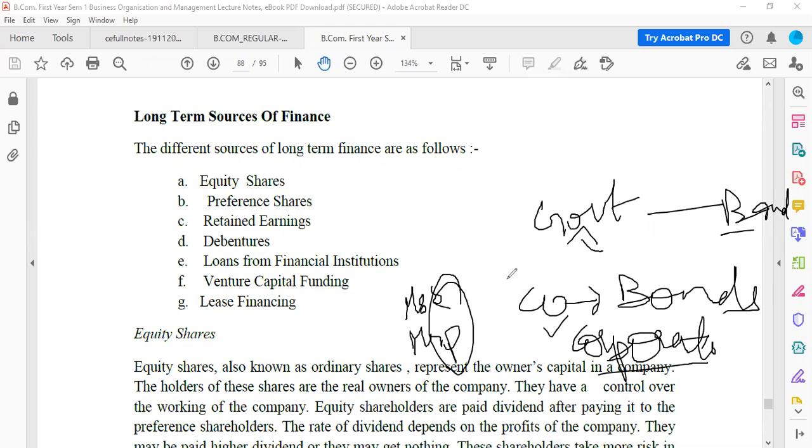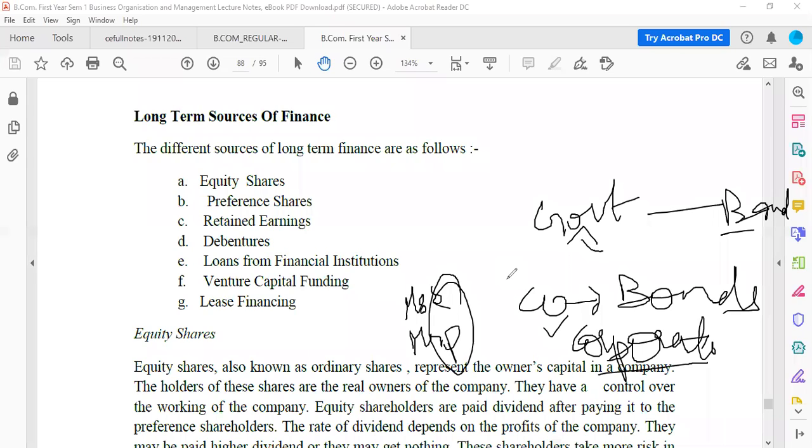Every company will try to issue corporate bonds. And it is low risk. You don't have too much risk, unlike shares, because in shares you get the dividend only when there is profit, but in bonds it is compulsory to pay the interest.